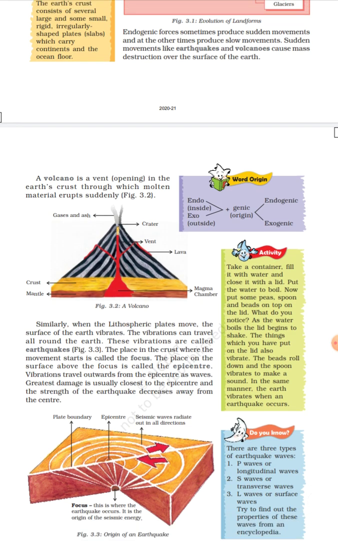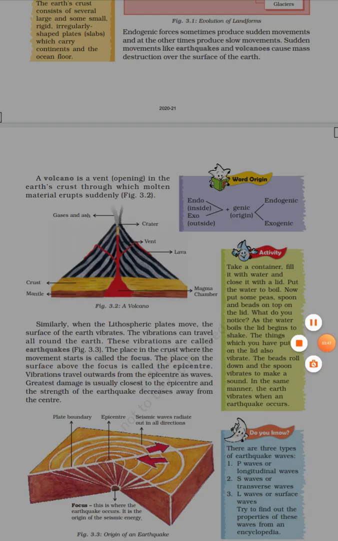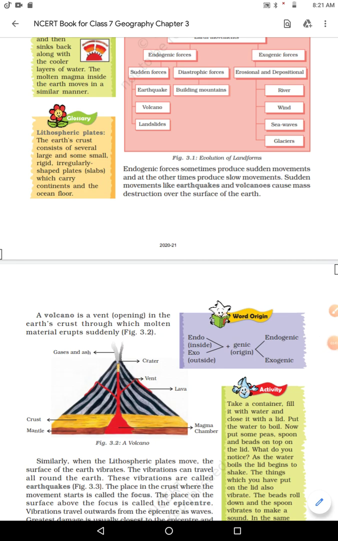Endogenic force sometimes produces sudden movement and at other times produces slow movement. So endogenic force also has two types of movement. Endogenic forces are also divided into two: one is sudden movement and another is slow movement. Sudden movement, like an earthquake and volcano, causes mass destruction over the surface of the Earth.